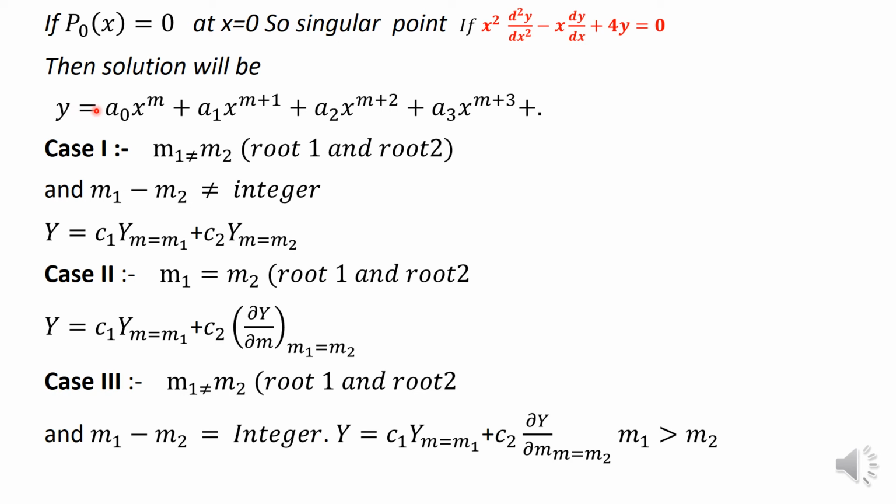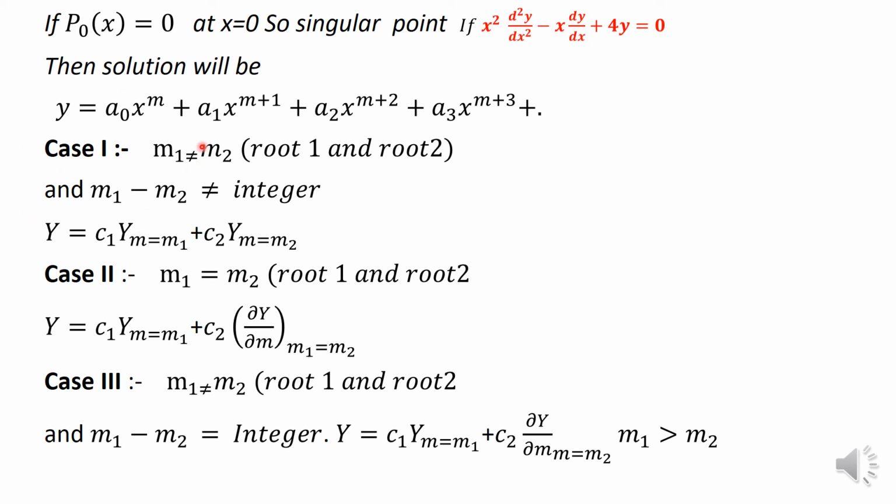In the previous case, it was a naught plus a1 x and so on. Here it is a naught x to the power m. Now further, you will compare the coefficients and find the roots also, because two roots will be there in the integration, m1 and m2.